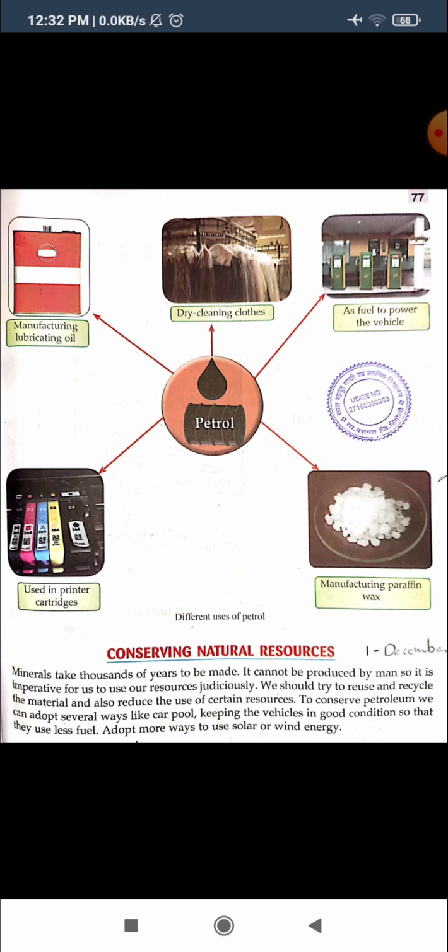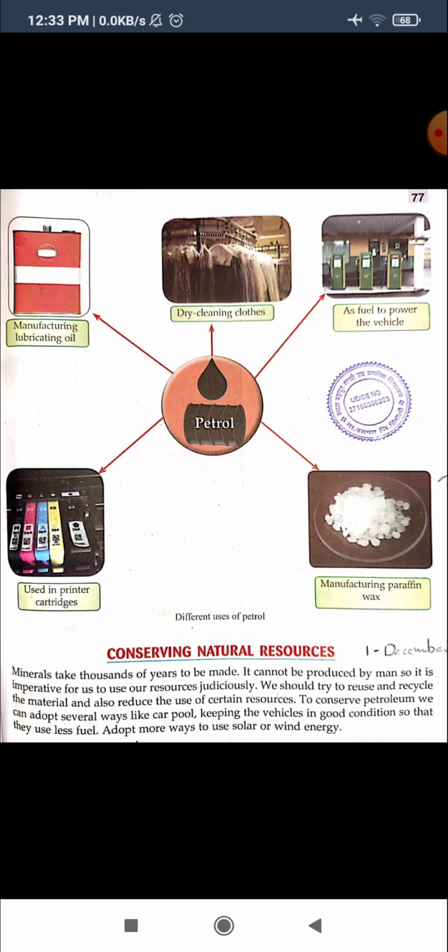Minerals take thousands of years to make. This process of formation of minerals will not take place within 1 year, 2 years, 3 years, 4 years. It takes thousands of years.